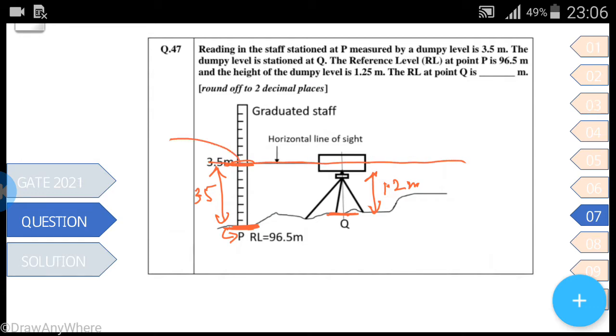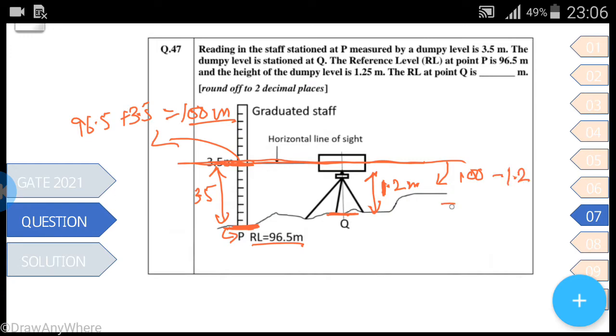This level would be 96.5 plus 3.5, which comes to 100 meter. Subtracting 100 minus 1.2, it comes to 98.8 meter.